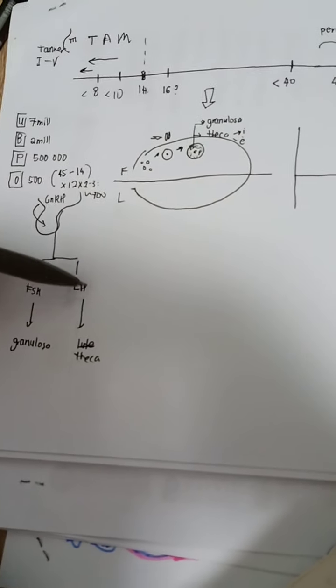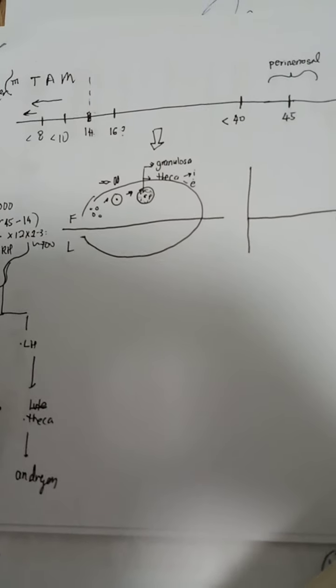Theca and granulosa cells behave differently, because LH will stimulate the theca cells to produce androgens. You see LH is high in patients with PCOS, and you see the symptoms of hyperandrogenism.